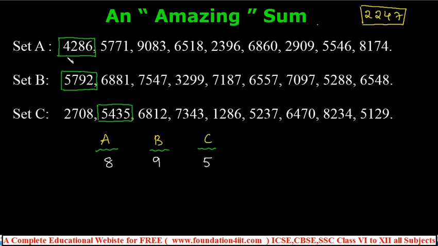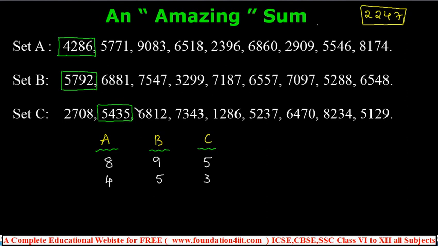So first A, from 4286, he said 8. And next, from the remaining 3, let him say any other number. So out of these four, in any order, let him say one by one. Okay, next A person said 4. If he said 8 first, next time he should say any other number from the remaining 3, like that. And for C he said 5, and he said 3, okay, 5435.